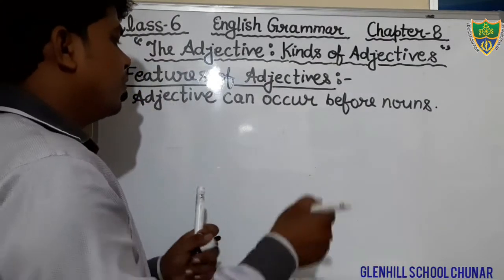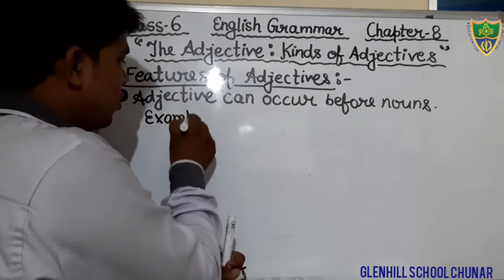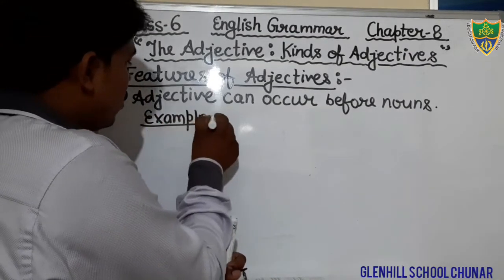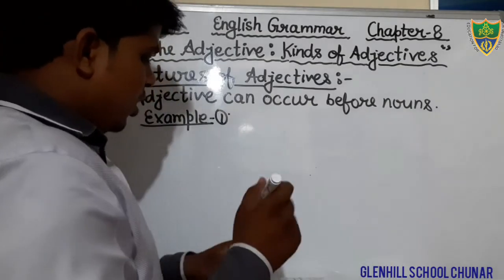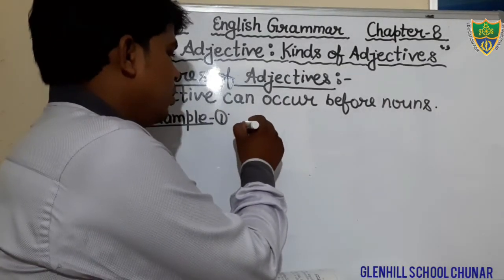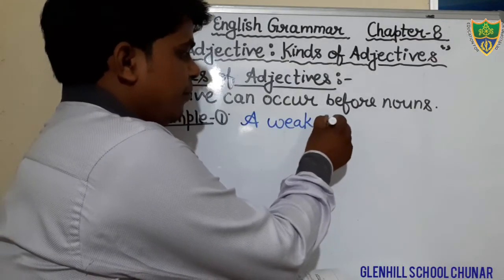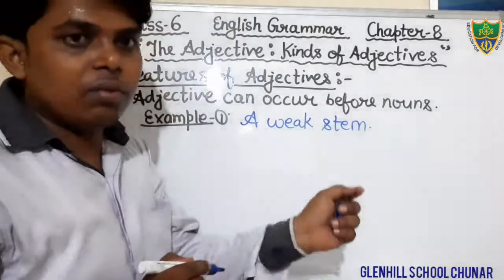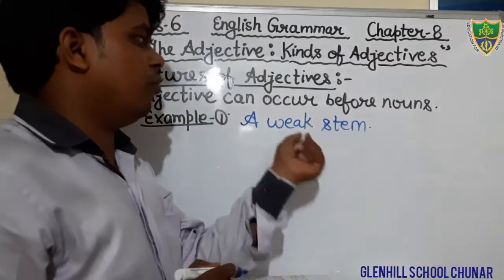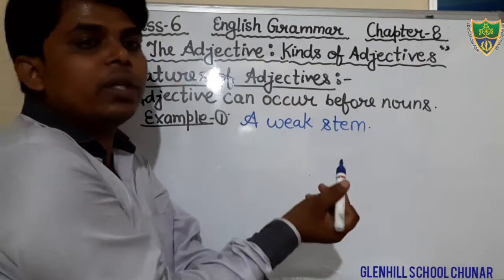Let's see. A weak stem. Stem is a noun. I have told you in the first feature that an adjective can occur before the noun.